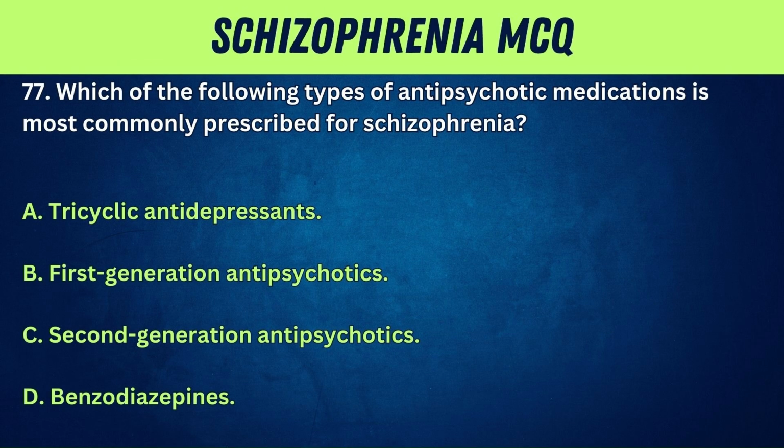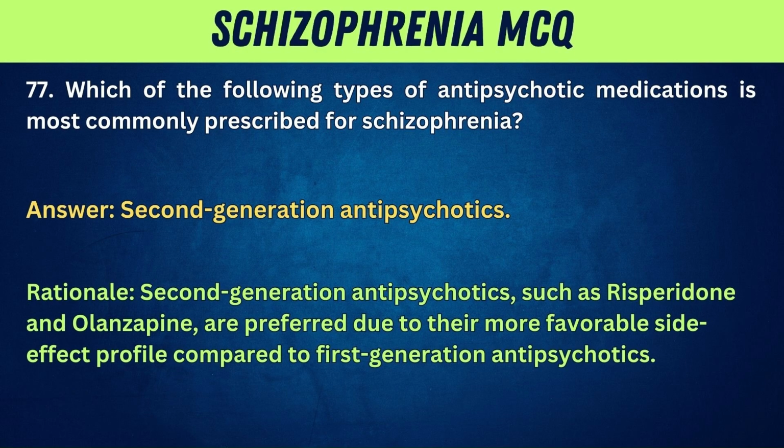77. Which of the following types of antipsychotic medications is most commonly prescribed for schizophrenia? A. Tricyclic antidepressants. B. First-generation antipsychotics. C. Second-generation antipsychotics. D. Benzodiazepines. Answer. Second-generation antipsychotics. Rationale. Second-generation antipsychotics, such as risperidone and olanzapine, are preferred due to their more favorable side effect profile compared to first-generation antipsychotics.